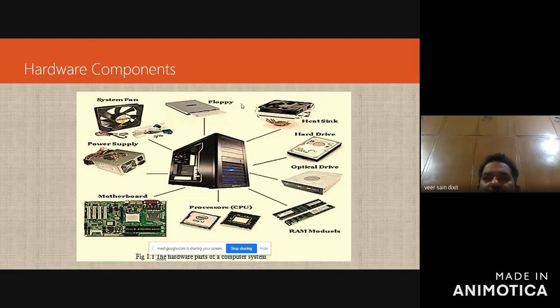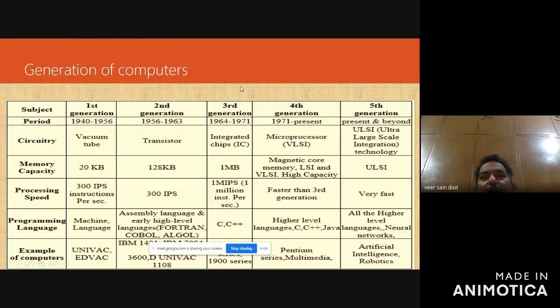Now, why is there a need for a computer? First of all, your brain is an example of a computer. Your brain is a non-deterministic computer.